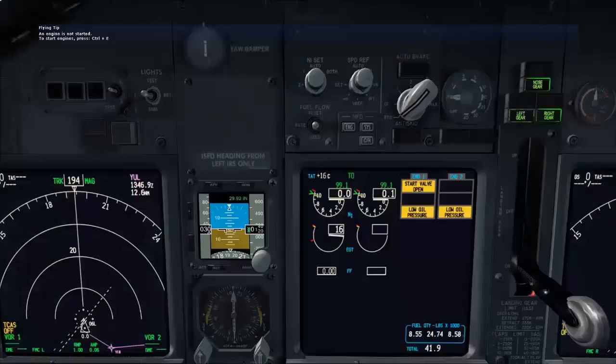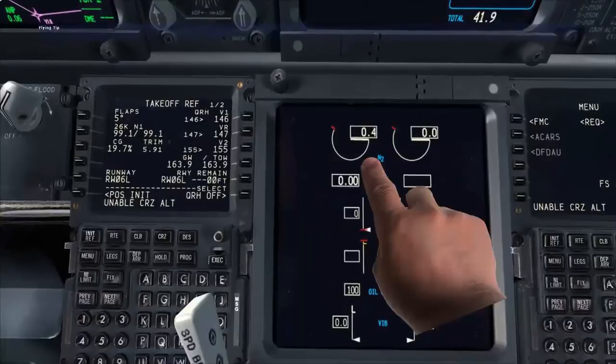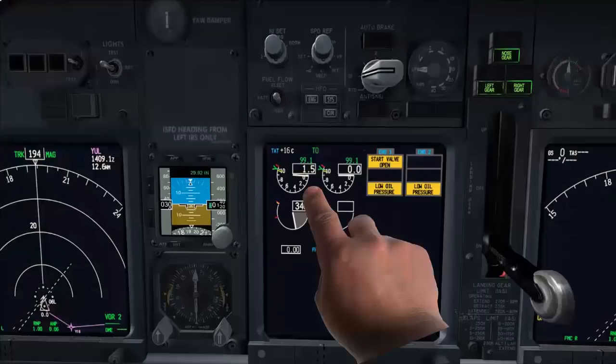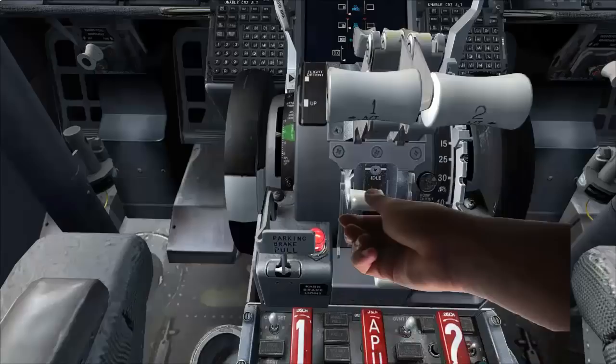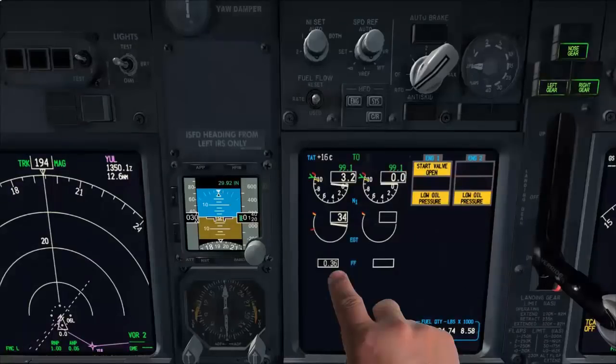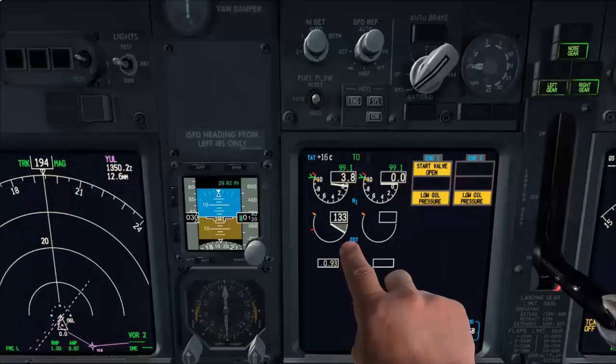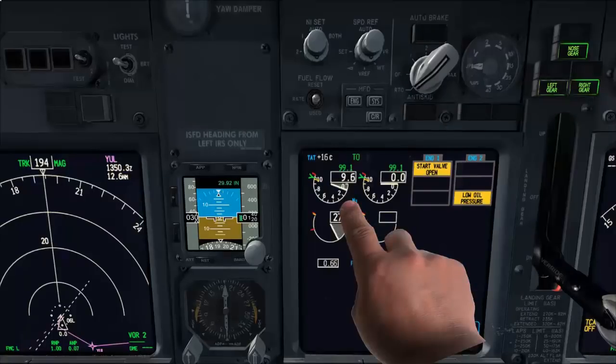Engine start check, left engine start switch to ground, engine start valve open, N2 rotation check. N2 20%, movement in N1 checked. Engine start lever to idle. Fuel flow check. AGT increases normally. N1 rotation check.